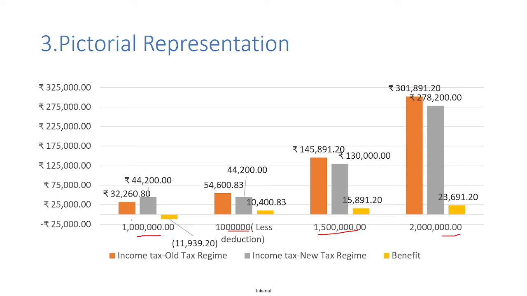We can see here that for 10 lakhs, it is not advisable to go for the new tax regime. The orange color indicates the old tax regime, the gray color indicates the new tax regime, and this is the savings benefit. For the less deduction, as I explained, it is preferred to go for the new tax regime, and for 15 lakhs it is preferred to go for the new tax regime, since you are getting a yield of 15,891. And for 20 lakhs it is advised to go for the new tax regime for 23,691.20 rupees.